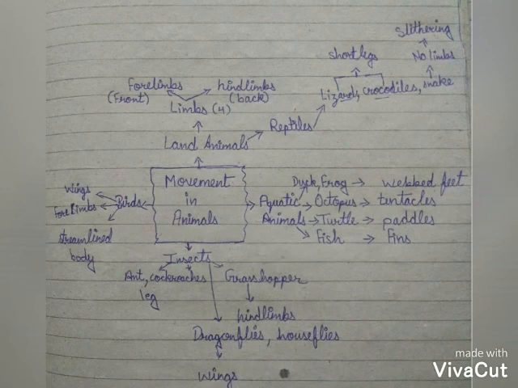Now let's talk about birds. Birds have wings to move, 4 limbs to walk, and a streamlined body that helps birds for movement.